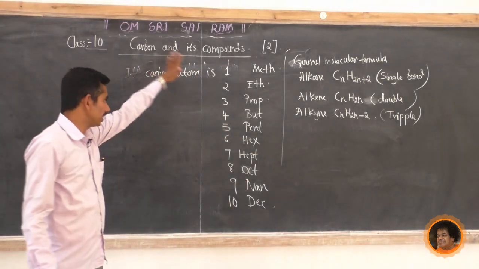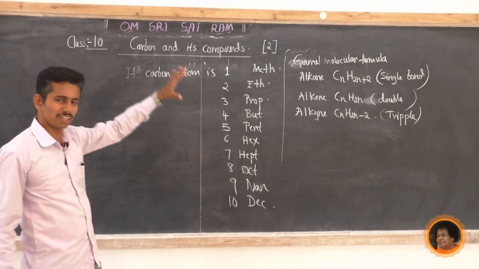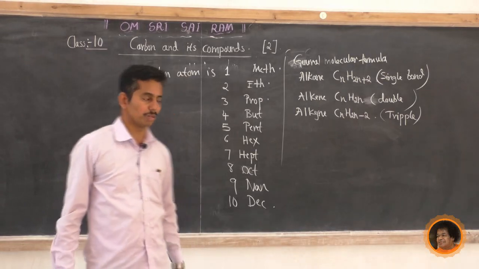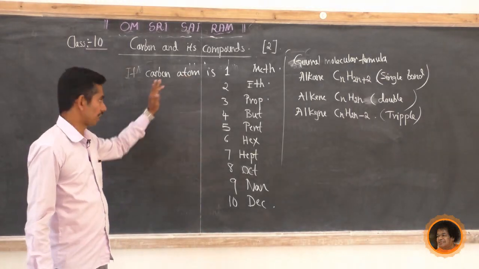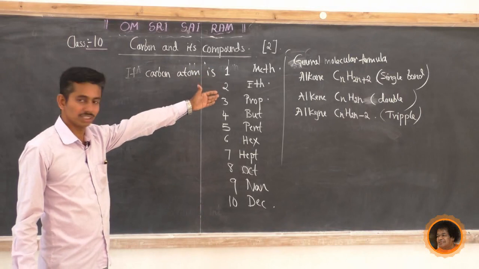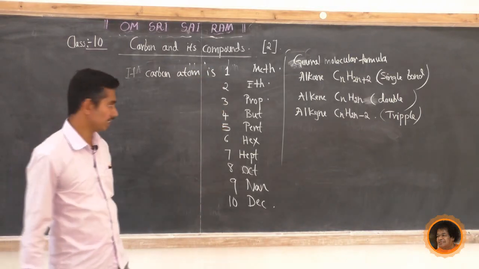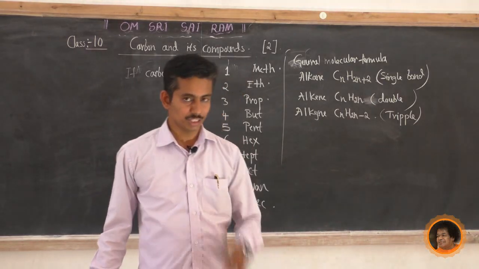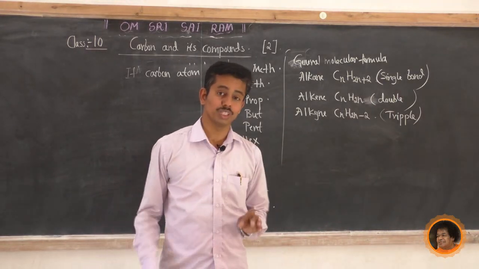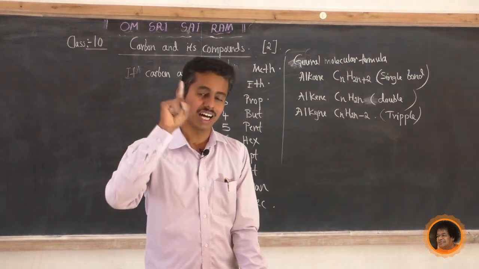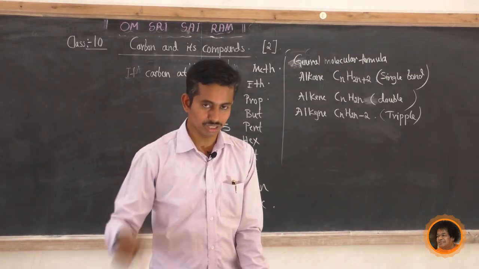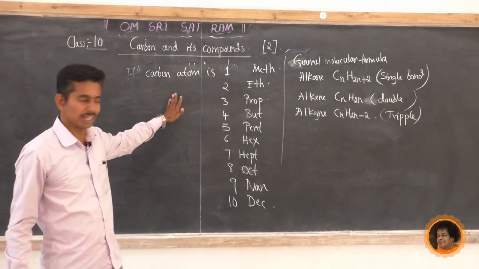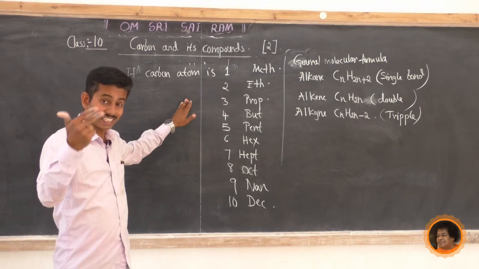If you remember these points, you can write the structural formula and molecular formula of different acyclic hydrocarbons with their help. If carbon atom is 1 it is meth, eth, prop, but, pent, hexa. The general formula of alkane is CnH2n+2, alkene is CnH2n, alkyne is CnH2n-2. Alkane means single bond, alkene double bond, alkyne triple bond. From this we can write the molecular and structural formula of acyclic hydrocarbons.